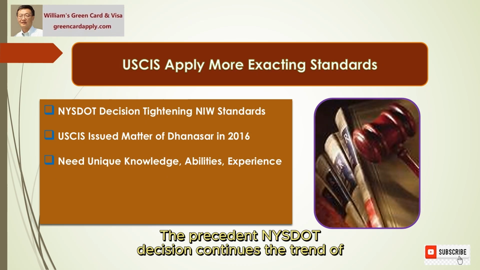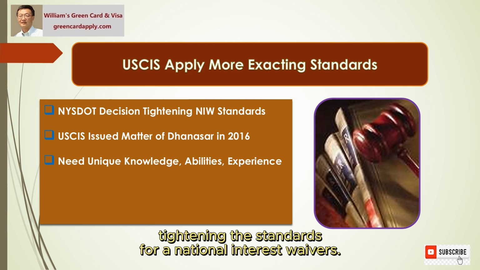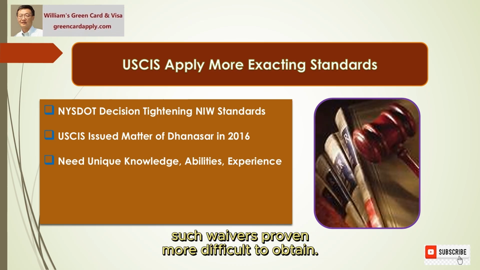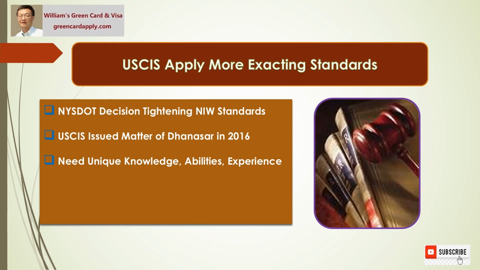The precedent NYSDOT decision continues the trend of tightening the standards for national interest waivers. Under the standards, such waivers proved more difficult to obtain.